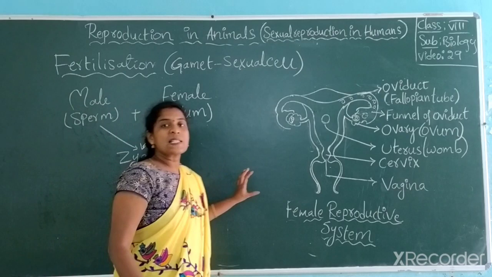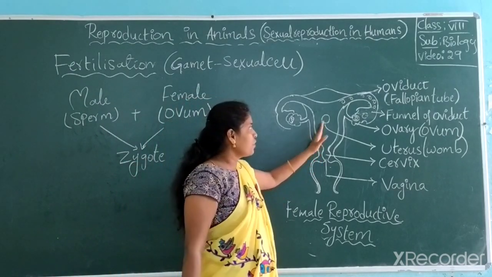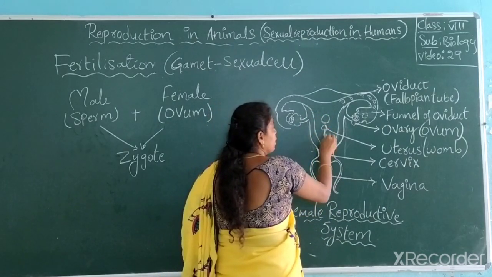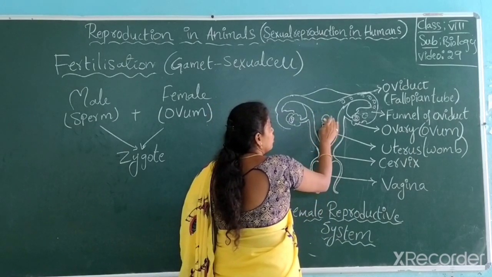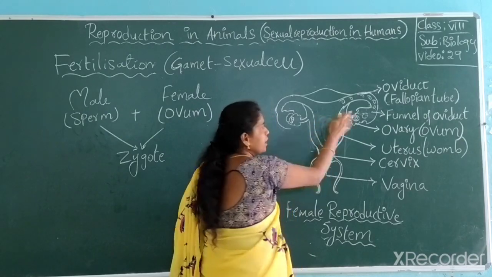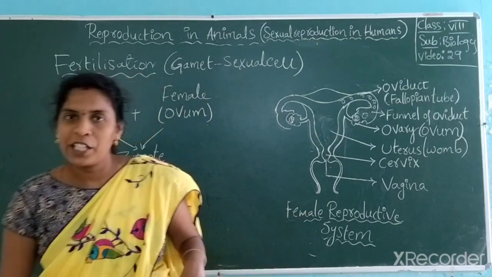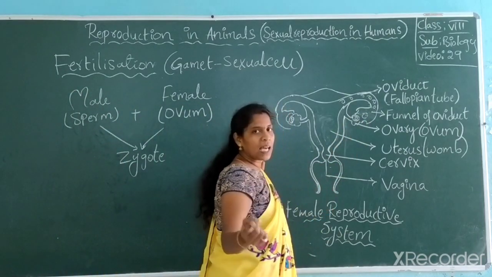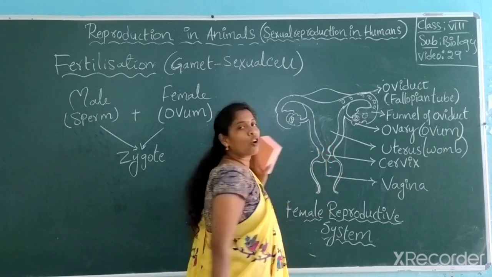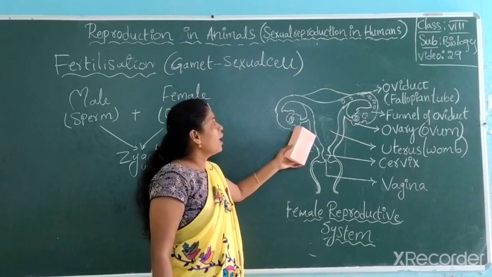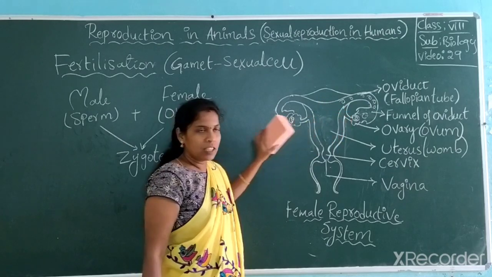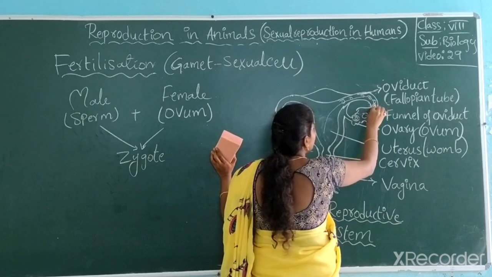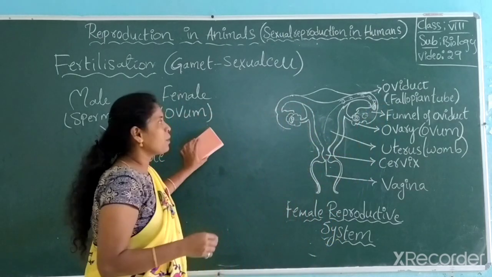Means the sperm enters into the female body. Here I am drawing a rough picture. Here the ovum has not yet reached, it's not completed 7 days. Just the ovum is produced. This is the time of 1 day. The same moment the copulation took place, male and female, and the sperms enter into the body. So from here to here, and fuse with the ovum. So ovum and sperm fuse.